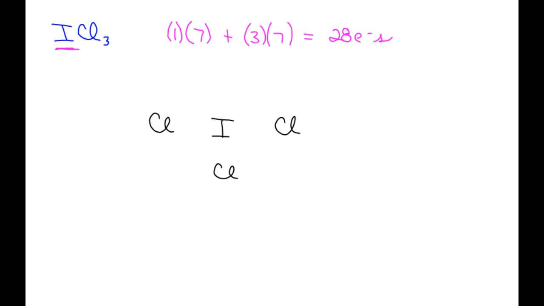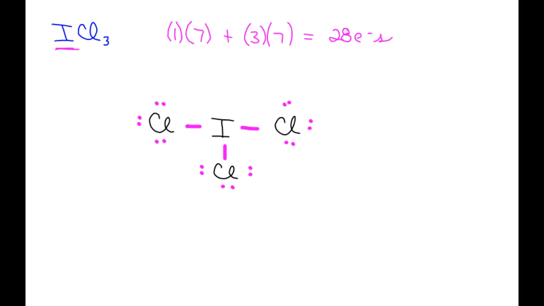Chlorine, chlorine. Okay, so as usual, we start by single bonding. That used up 6 of the 28 electrons. Let's keep counting. 8, 10, 12, 14, 16, 18, 20, 22, 24.